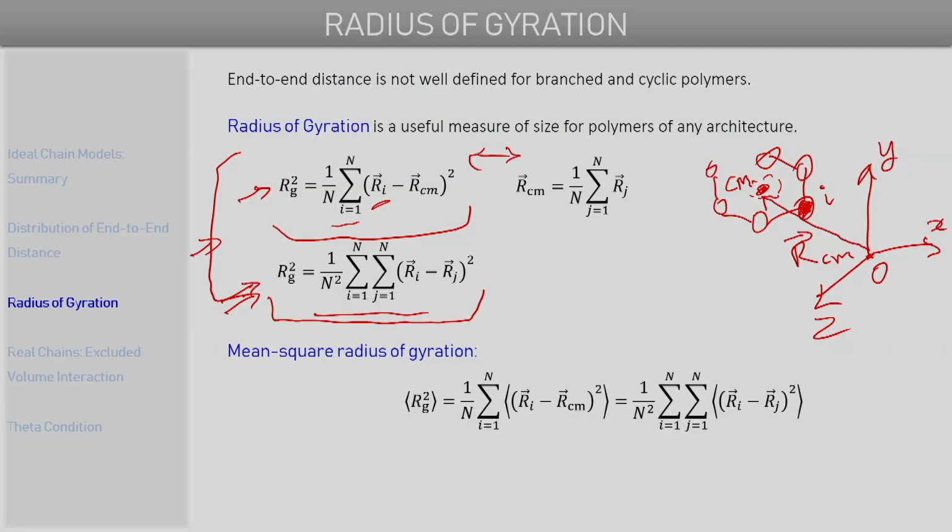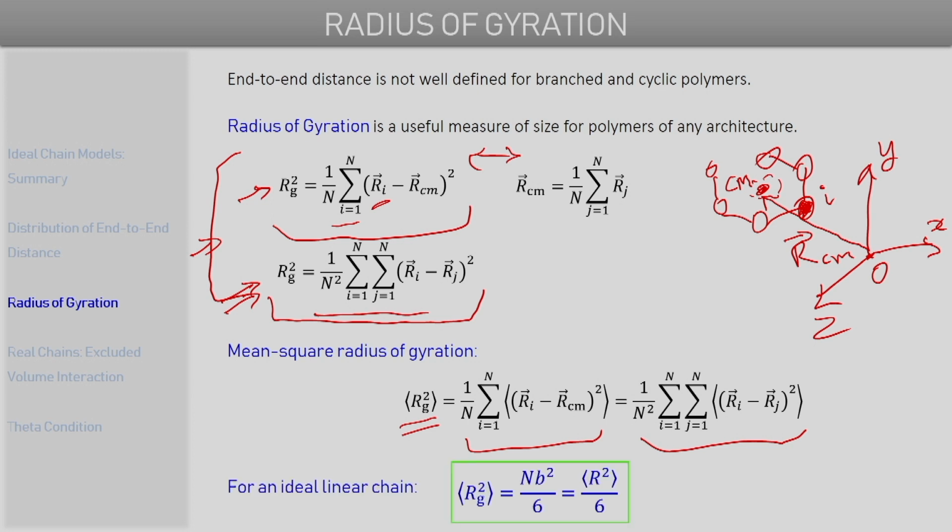So for these reasons, instead of using a unique radius of gyration value, a mean square radius of gyration value is also employed. So the mean square radius of gyration, again represented by the angle brackets, which as we have discussed before, represents the ensemble average. So this mean square radius of gyration can be defined using either of these two relations. In both these cases, the angle brackets represent the ensemble average of these quantities, which means the average over all the different polymer chain conformations that are possible.